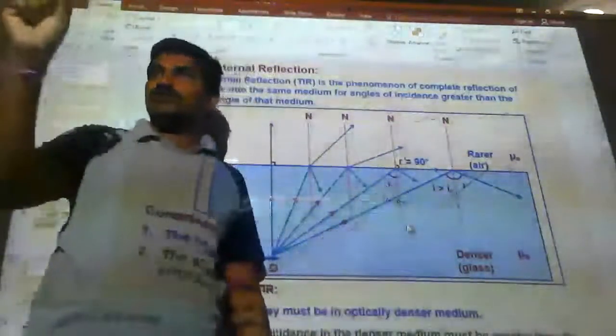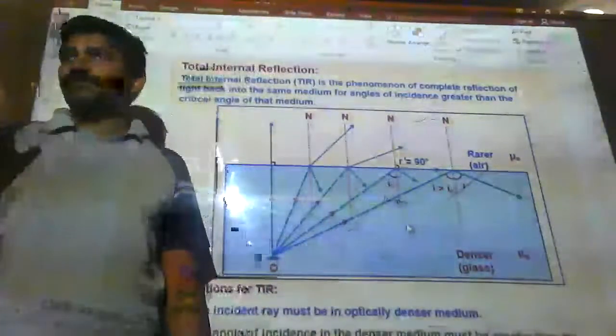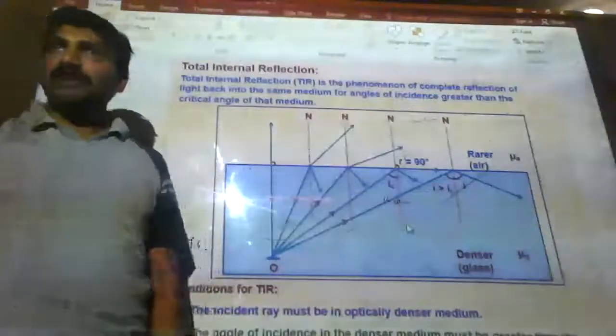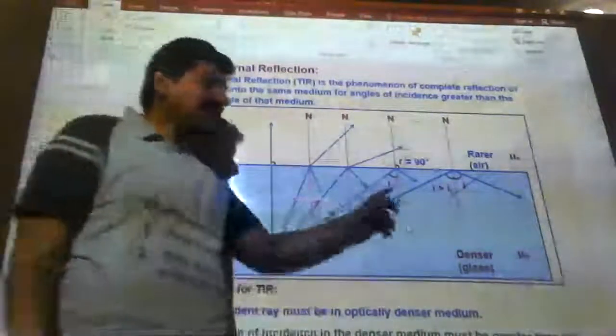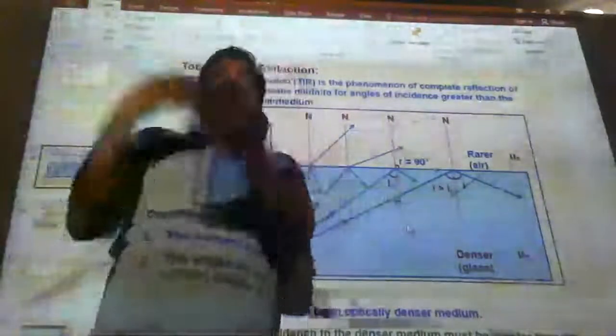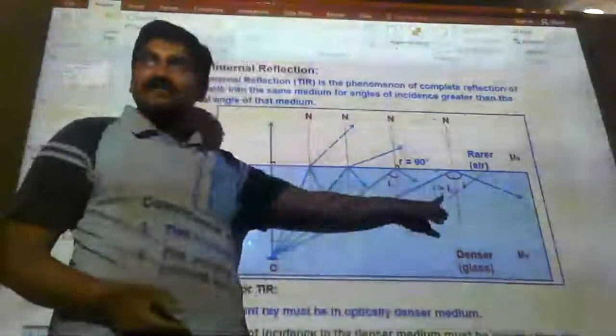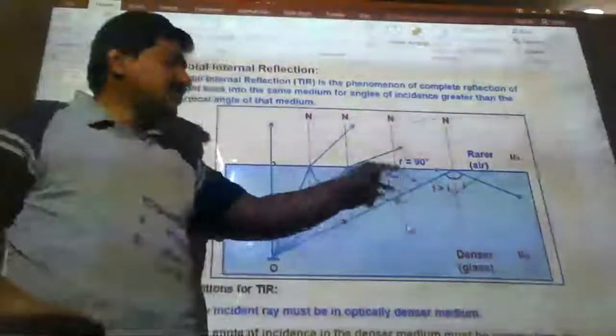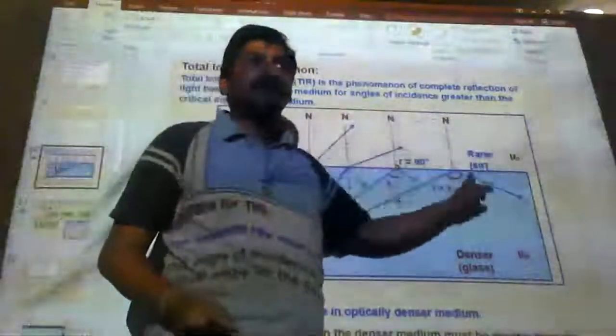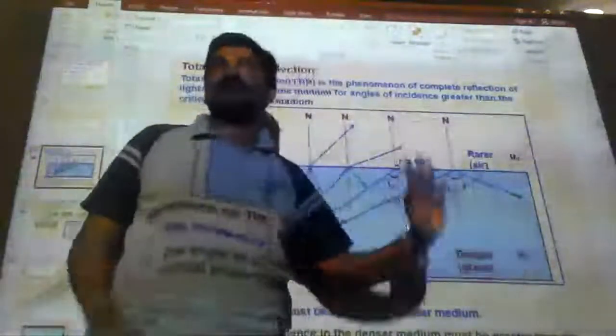This is the most important term for understanding total internal reflection. Now, if I increase the angle of incidence a little more than the critical angle, then instead of refracting, the light ray reflects back in the same medium.